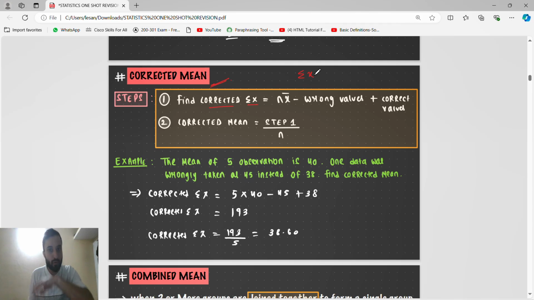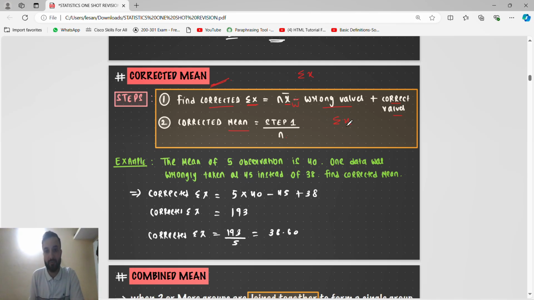Summation of x means the sum of all the observations. So for the corrected sum of x, you will take the wrong x bar into the number of observations. From that we will subtract the wrong value, so we remove the wrong value and add the correct value. We know this, right? We did it in the class also. So we will get the corrected summation of x. Corrected mean means the corrected summation of x divided by the total number of observations.